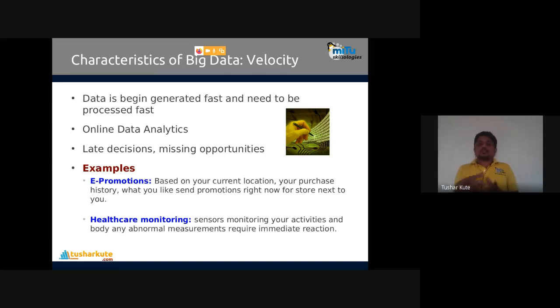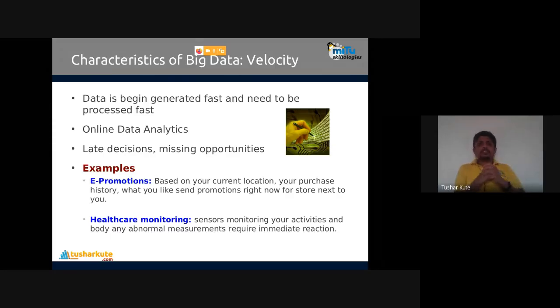Such kind of data analytics, such kind of data, has a property called velocity. Late decisions mean missed opportunity. This is what I require: the immediate action, as in the example I just explained. If action is not taken, the thing will be stolen, and the chances of getting it back will be less.